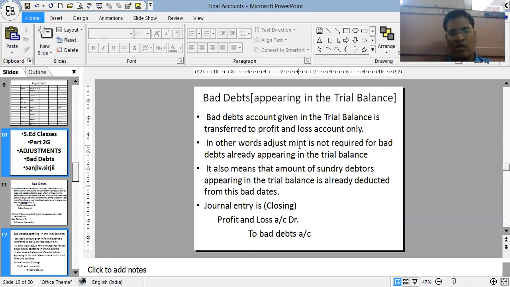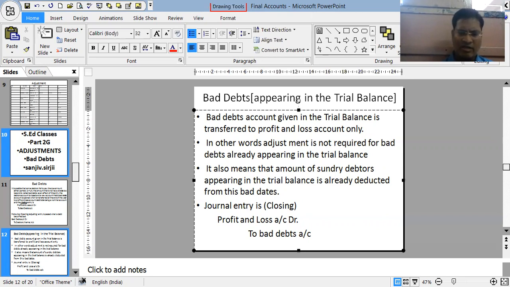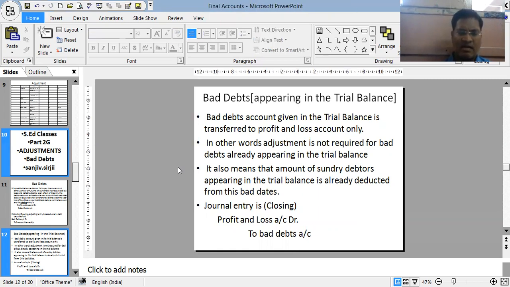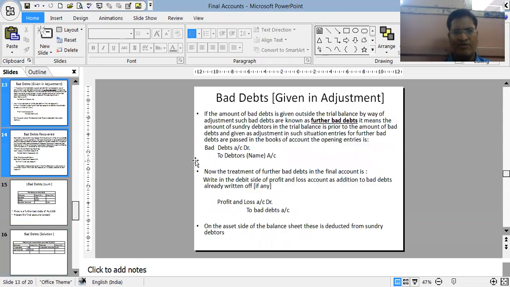Only the closing entry is accounted for, that is bad debts is debited to profit and loss account, that is, profit and loss account debit to bad debts. In other words, adjustment is not required in the debtors. Debtors appearing in the trial balance have already been reduced by this bad debts. That's why the bad debts appearing in the trial balance comes in only one place, debited in the profit and loss account.